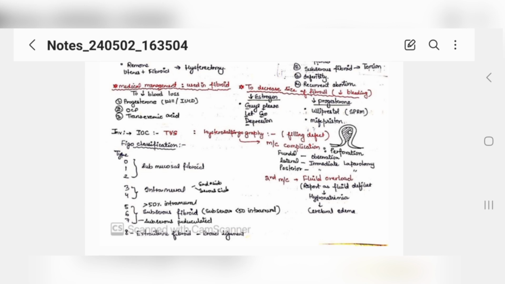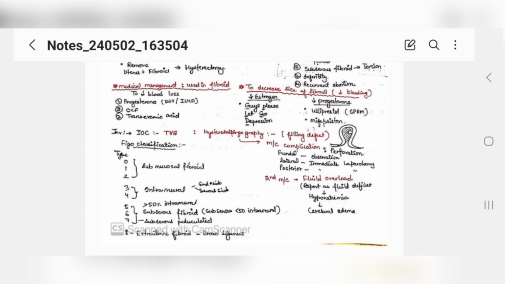Now, investigation of choice: transvaginal scan, right? As I told you, hysterosalpingography will also be done, and that will show you a filling defect like this, as you can see. And when hysterosalpingography is done, okay, the most common complication of this is perforation. What happens if a perforation occurs at a fundal position? Then you have to do nothing, you have to observe only.